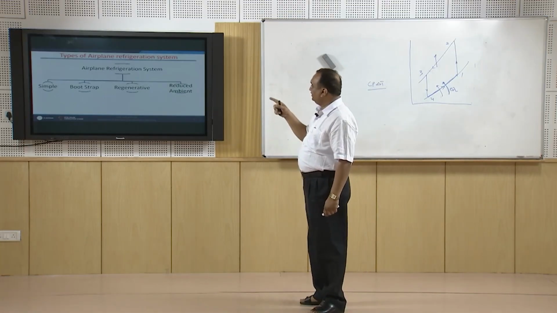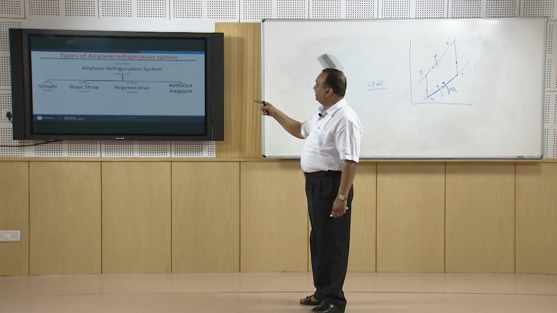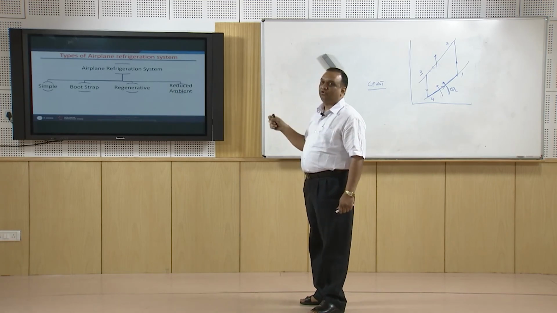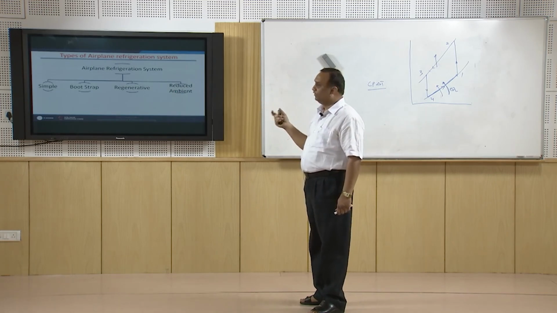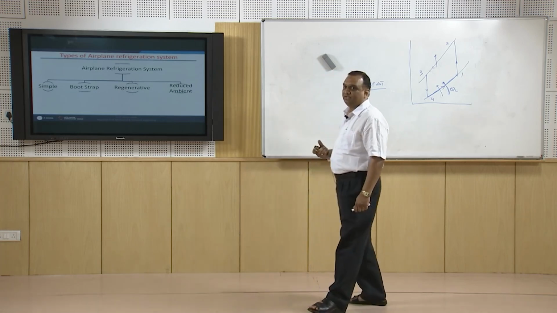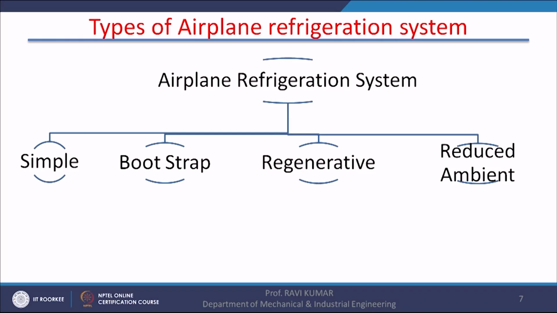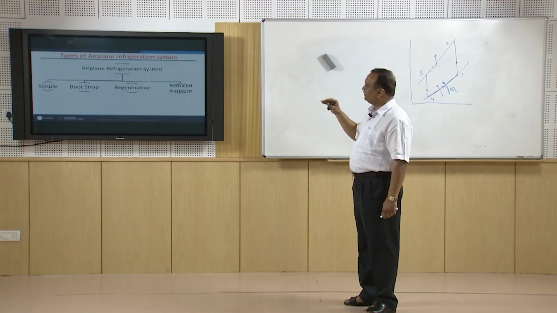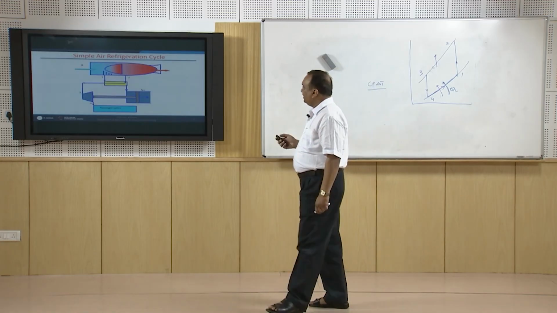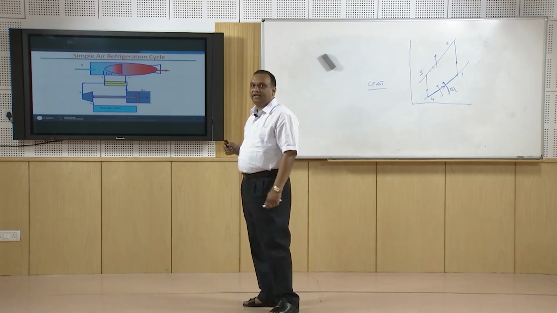These two types of system, simple and bootstrap, can also have an arrangement for evaporative cooling. Evaporative cooling will further enhance the performance of the system. The third one is the regenerative system and the fourth one is the reduced ambient system. We will discuss these systems one by one. Let us take the simple air refrigeration system.